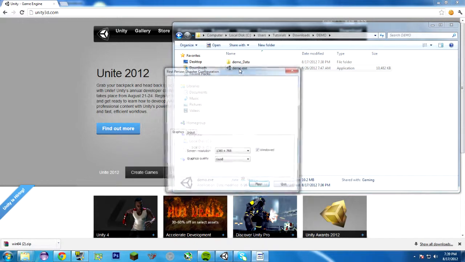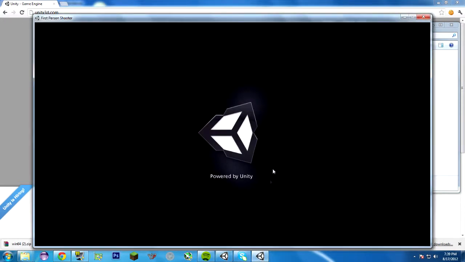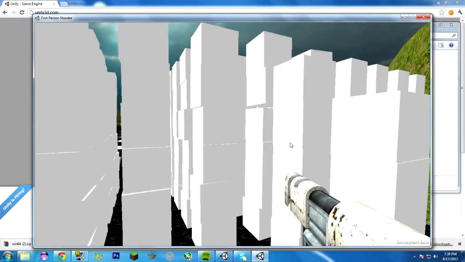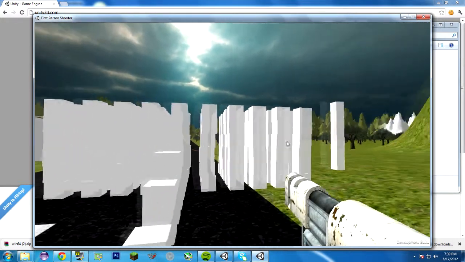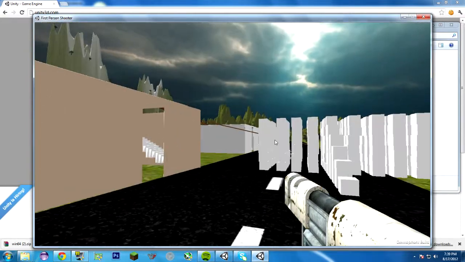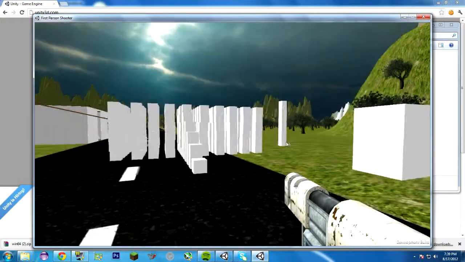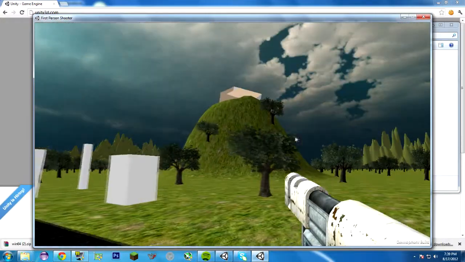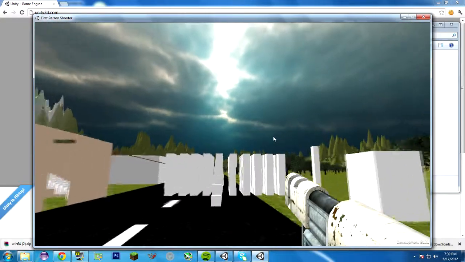I'm going to show you real quick what we're looking at here. This is a game I made in Unity myself. It didn't take very long at all. Quite simple. It's just a first-person shooter game like this. I didn't make the graphics. I made the road and I made the building models and that plank over there, but I didn't make the grass or the trees or the sky. Those came with Unity, actually.